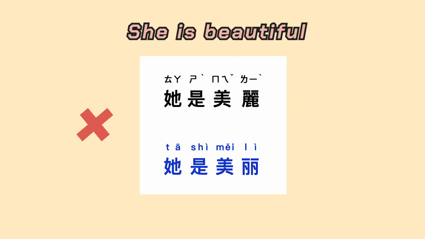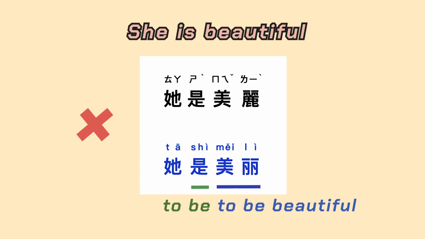So to say she is beautiful, we wouldn't say 她是美丽 because 美丽 can act like a verb. It means to be beautiful by itself. So the sentence wouldn't be correct if you add another 是.